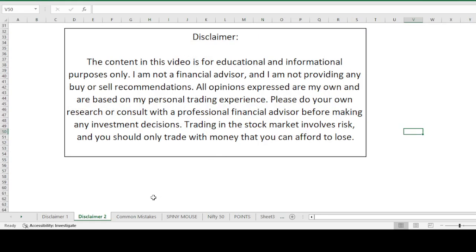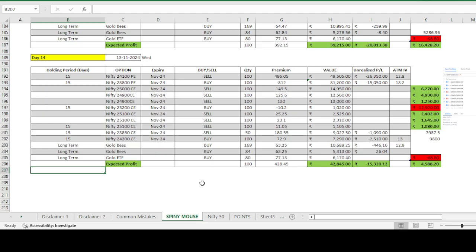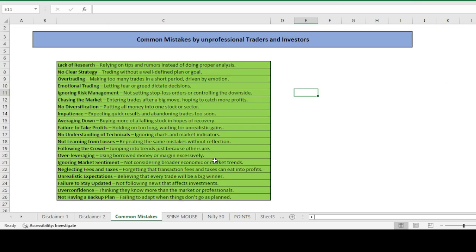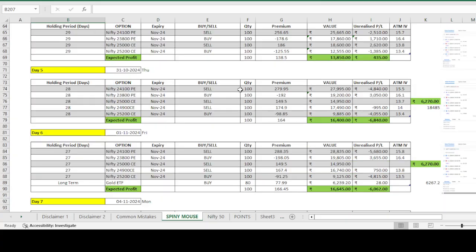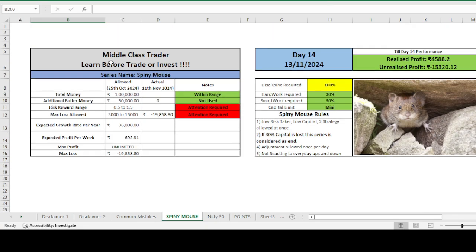Today is day 15, not date 15, day 14 video. Common mistakes, and what is the question we have to adjust. So this is the setup which we are following, and this is the 1 lakh rupees of capital. Then these two need to be inline, but currently it's not inline.